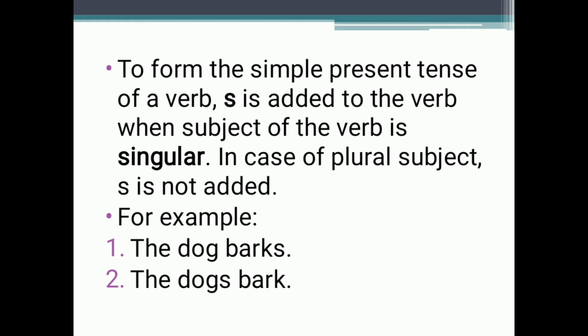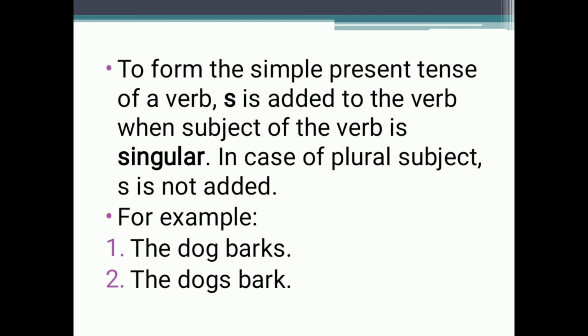There is also a point: when do we add s? We add s only when the subject is singular, meaning when we are talking about only one person or one thing or one animal, particularly one singular subject. With the singular subject, we add s at the end of the verb. But when there is a plural subject, meaning more than one person or thing, we do not add s with the verb, because with plural subjects we cannot add the s to the verbs.